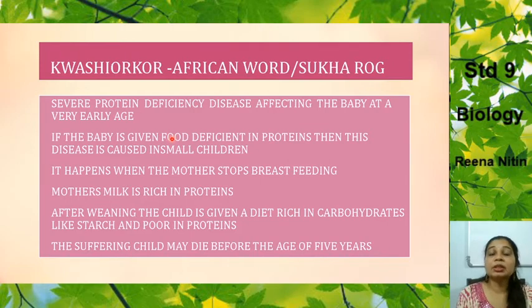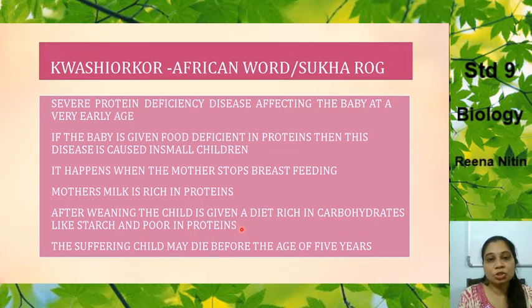Now, during the weaning period, the baby is given food which is deficient in proteins. If the baby is given food that is deficient in proteins, and instead of proteins they're given a food that is high in carbohydrates or starch, then that leads to kwashiorkor. So what you should essentially see is that a substitute of protein should be given, like dals and eggs, etc. It happens when the mother stops breastfeeding, as the mother's milk is rich in proteins. After weaning, the child is given a diet rich in carbohydrates like starch and poor in proteins.